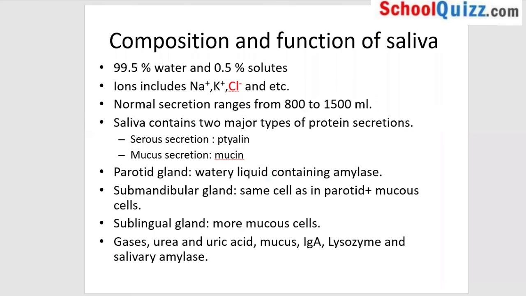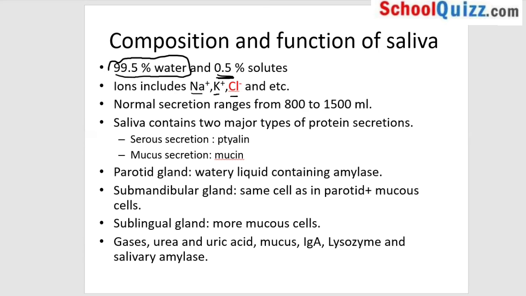Moving on to the next part, that is the composition and function of saliva. What is present in saliva? It looks like water, yes. 99.5% of it is water, and only 0.5% of solute is present in saliva. And ions which are included in saliva are sodium, potassium, chloride.